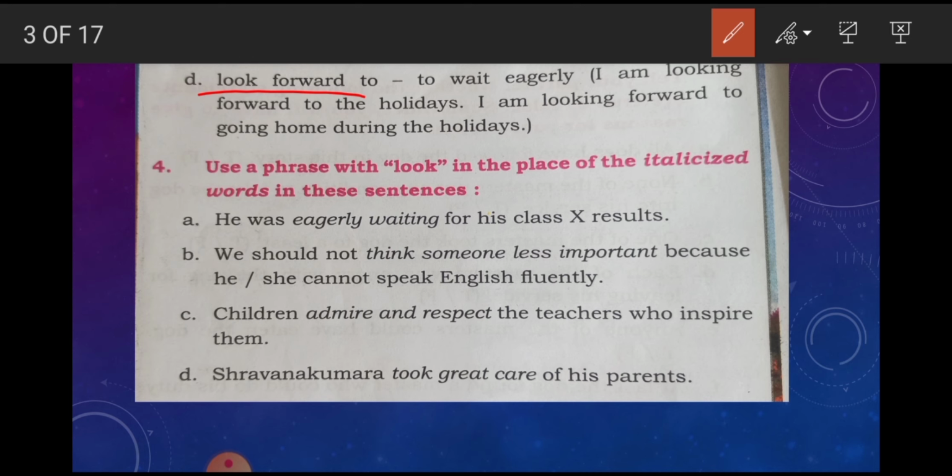Now use a phrase with look in the place of the italicized words in this sentence. He was eagerly waiting for his class 10th results. Here the italicized words are eagerly waiting. Instead of these words we have to use a phrase with look. What phrase can you use instead of eagerly waiting?